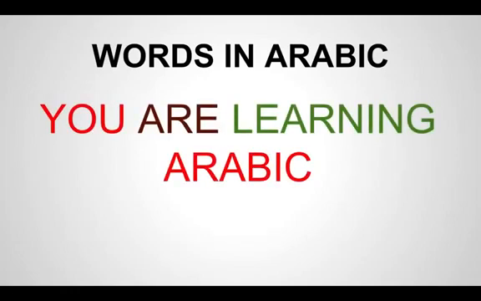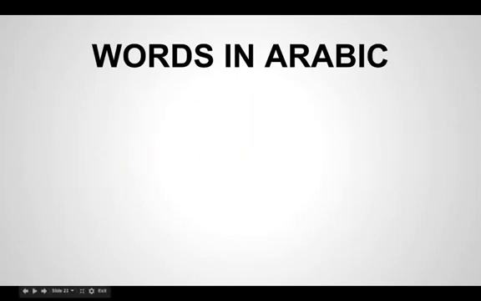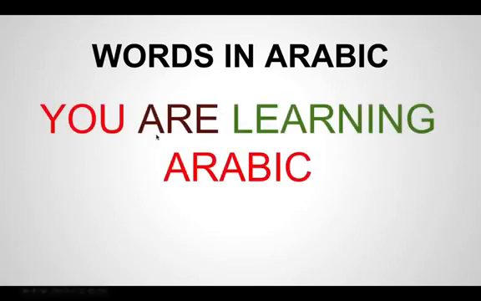It's a simple sentence. You is an ism, and learning Arabic. If you see here, is and are, there is no is and are in Arabic. This is what we're going to learn in the next session, inshallah, how to recognize these things.